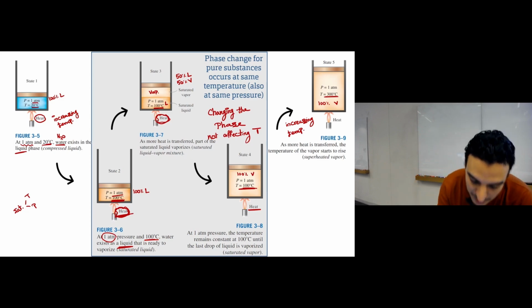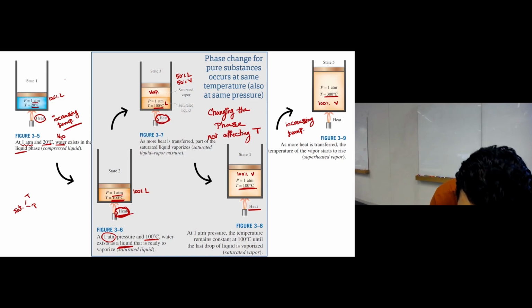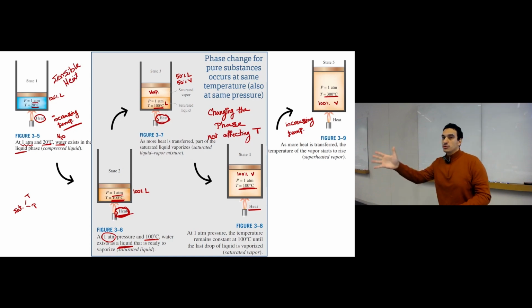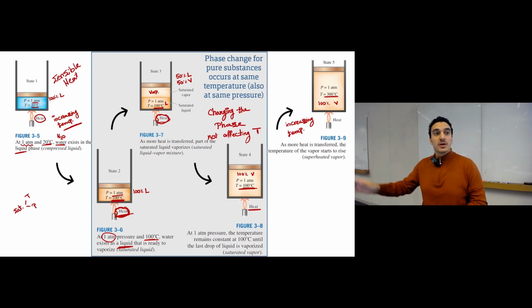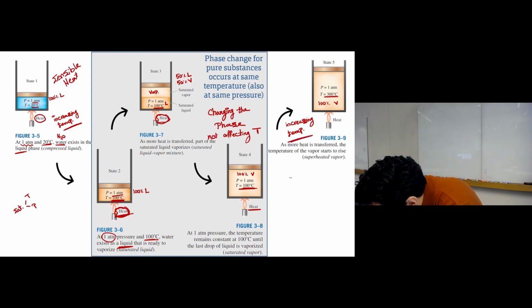So any amount of heat you are adding that results in increasing temperature is called sensible heat. You can sense this one. If you put your arm, for example, you can feel the temperature increasing. It's something that can be sensed. So this is called sensible heat.